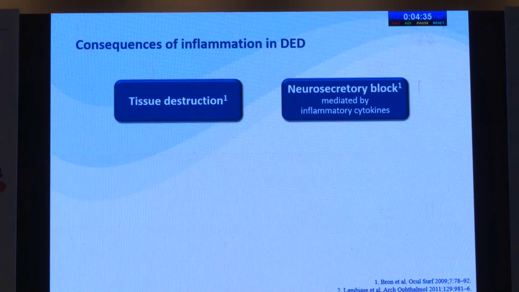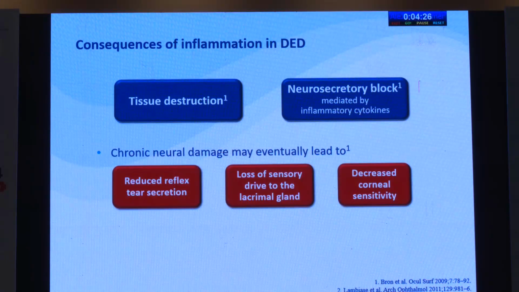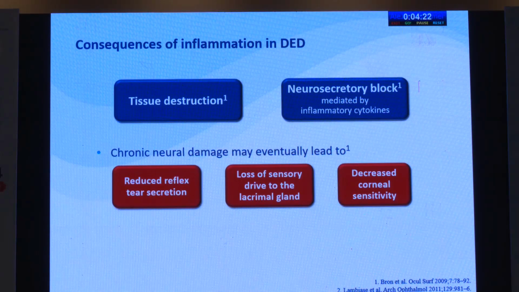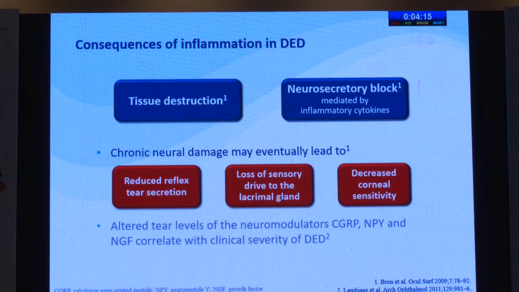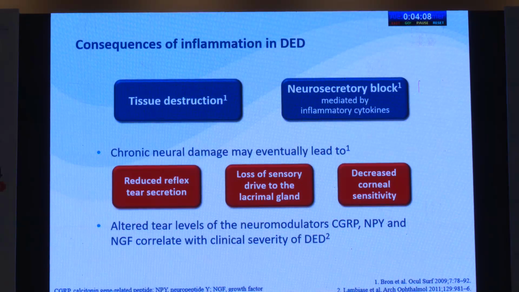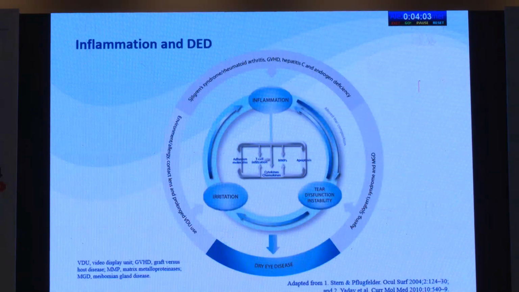The consequences depend on tissue destruction and also the neurosecretory block, which are mediated by immunocytokines. This may cause chronic neural damage in these patients, which can lead to reduced reflex tear secretion, loss of sensory drive to the lacrimal gland, and decreased corneal sensitivity, leading to secondary dry eye. These levels are dependent on various NGFs and CGRPs, and they also affect the severity of dry eye disease.